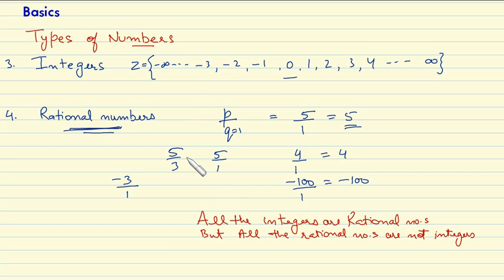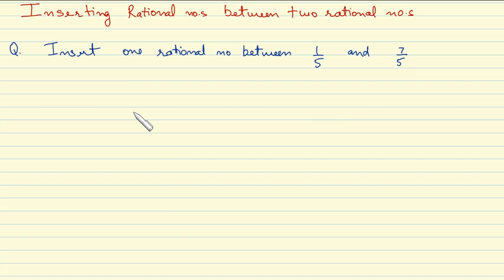So we can clearly see all the integers can be represented in rational number, but all the rational numbers cannot be represented as integers. Now these were some very basic, very important things related to rational numbers and the other types of numbers. Now let's start problem solving with rational numbers.